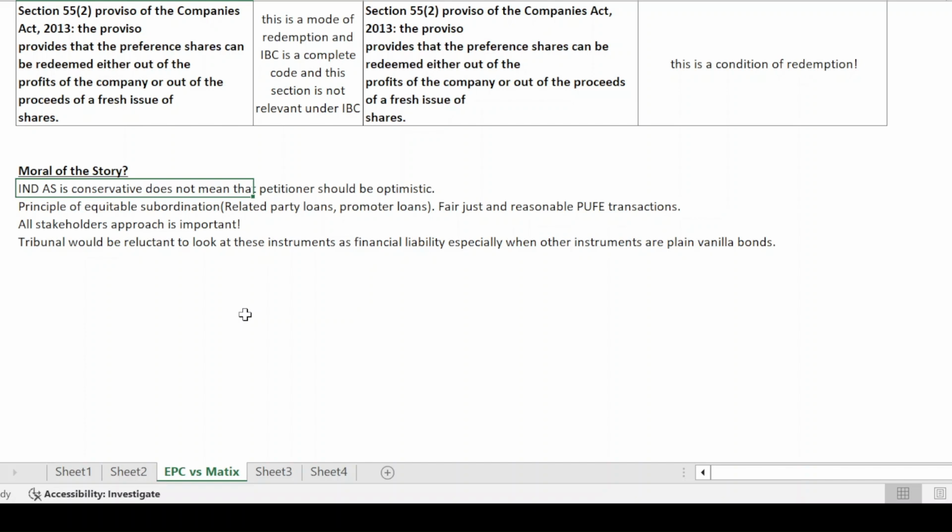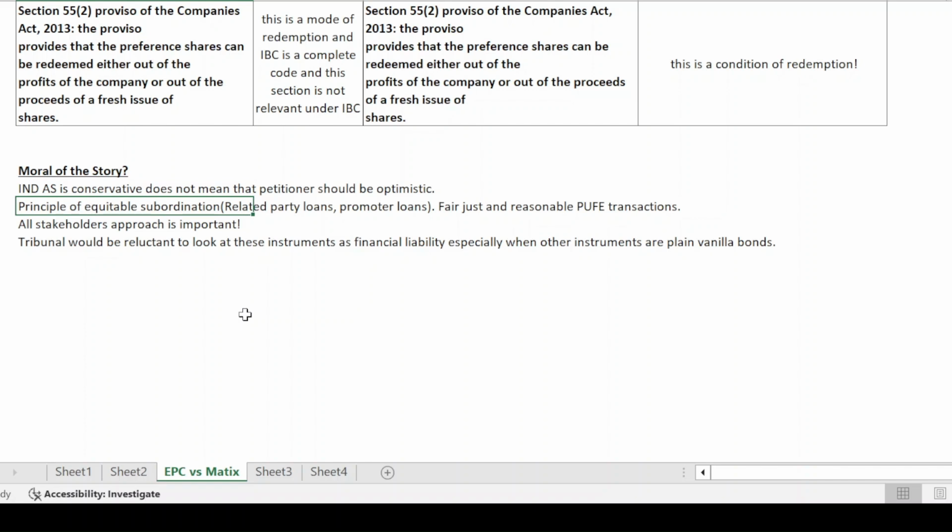Now, just because Ind AS is taking a conservative approach in accounting, that does not imply that a petitioner can take an optimistic approach. Just because the entity does not have an unconditional right to defer the settlement, the same way the petitioner does not have an unconditional right to demand the settlement unless and until section 55 provisions have been met, and therefore the claim of the petitioner under section 7 was not maintainable.